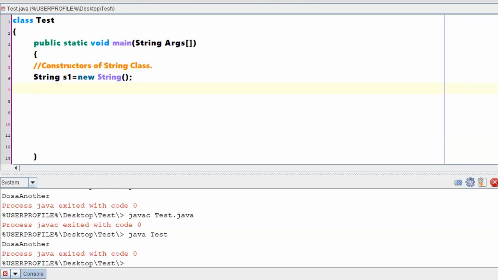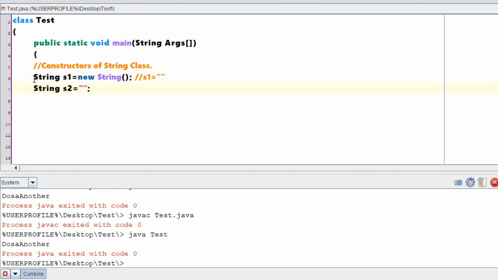Once you write this statement, s1 will have null in it. Null in the sense nothing is there, just a null value. The same statement I can write like this also: s2 is equal to double quotes. Both the things are same, right?